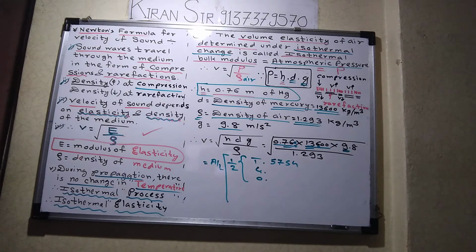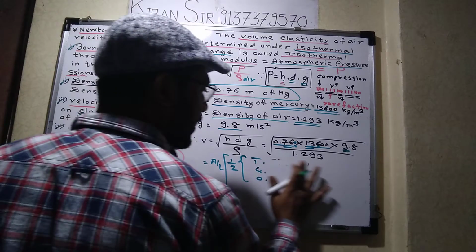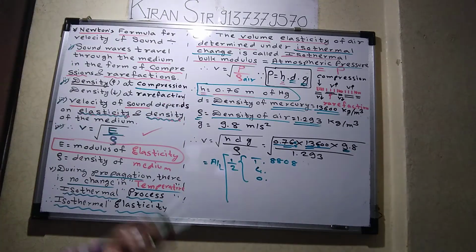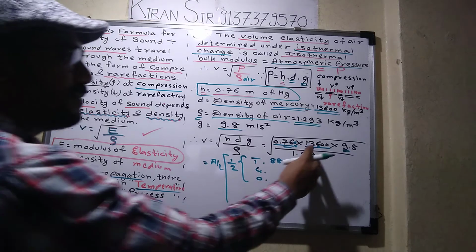Sir, in my logbook it is showing 76 in 0 is 8808. What happened, Soham? Rodriguez said 8808. Did you say log or anti-log? In the logarithm you have to see. Logarithm. Okay, sorry, sir. 8808. First we will find log, then finally we will find anti-log. Okay, and 13 in 6.